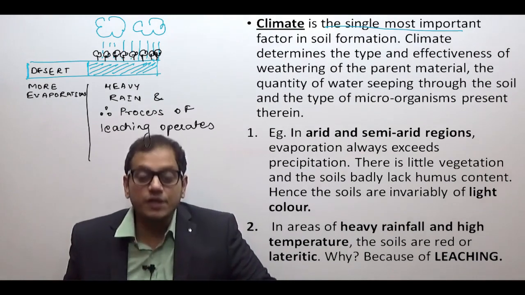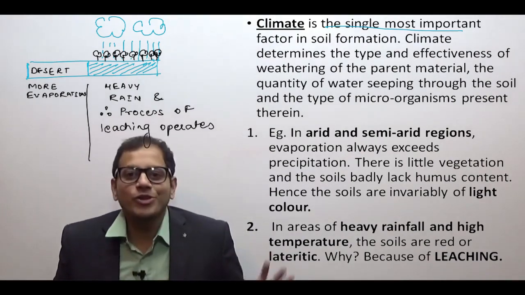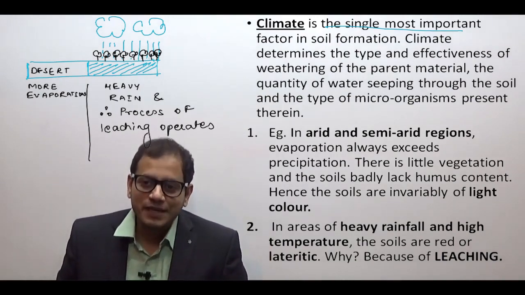Therefore, over a period, both the soils will have different characteristics.